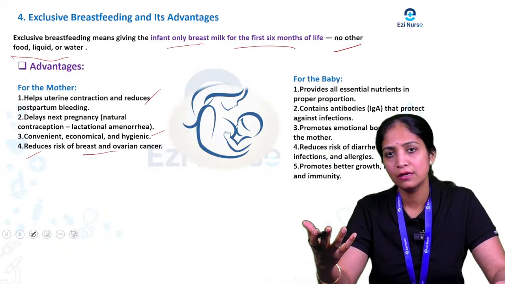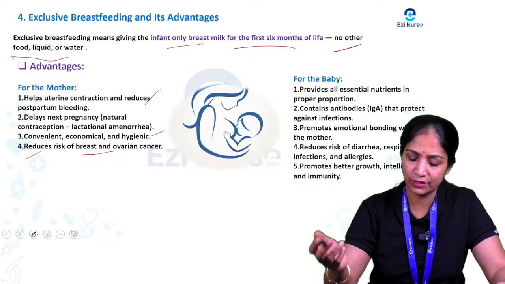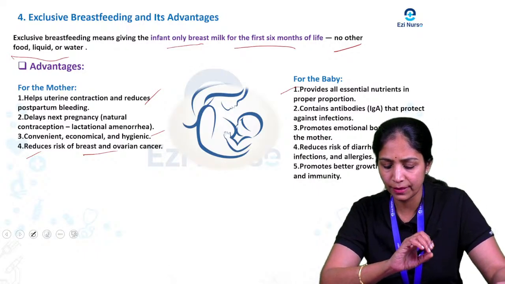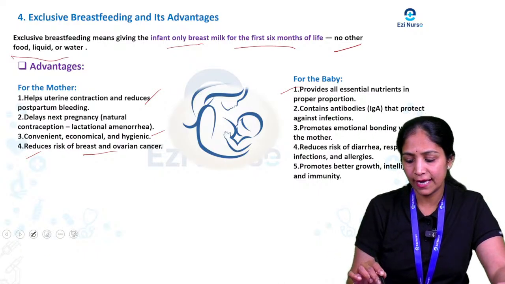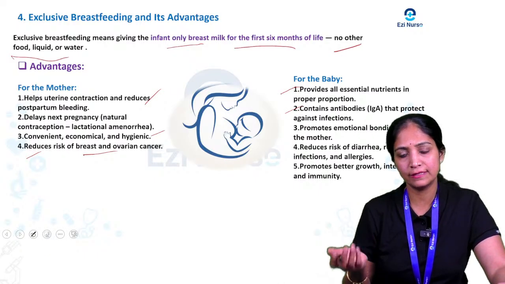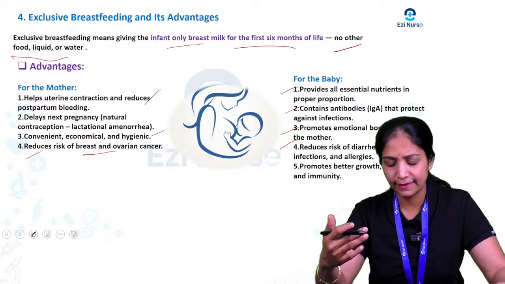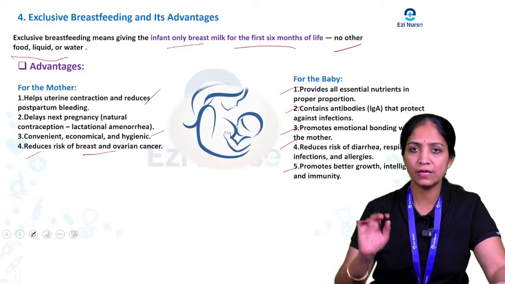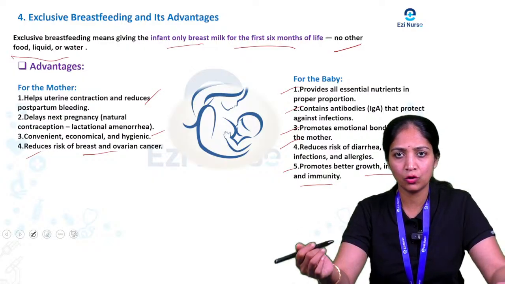Next, we will see the main advantages for the baby. It provides all the essential nutrients in proper proportion, and it contains antibodies that protect against infection and promote emotional bonding with the mother. It reduces the risk of diarrhea, respiratory tract infection and allergies. It also promotes better growth, intelligence and immunity. So this is the main importance for the baby.